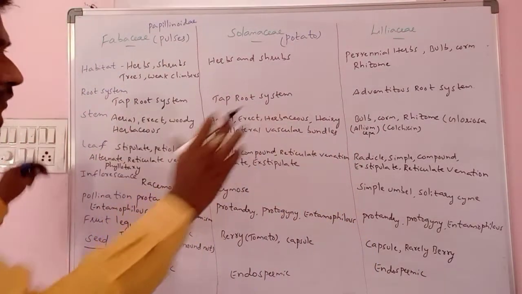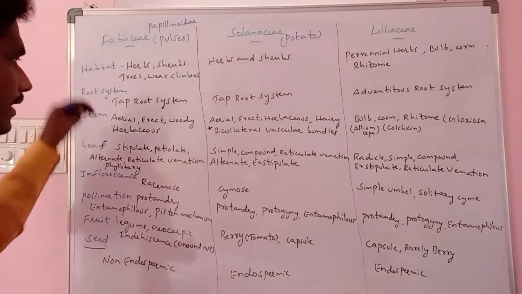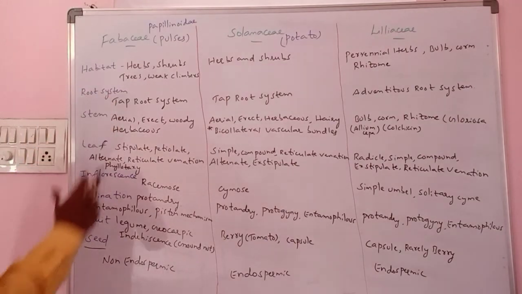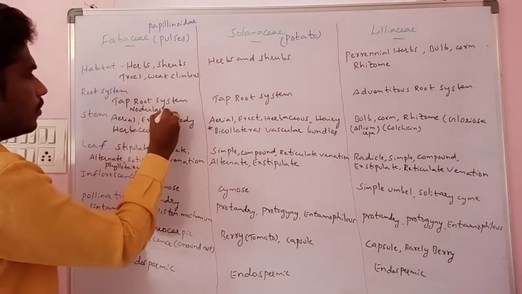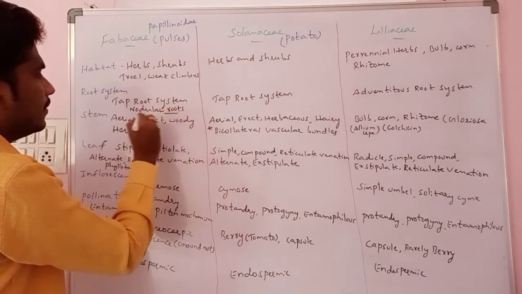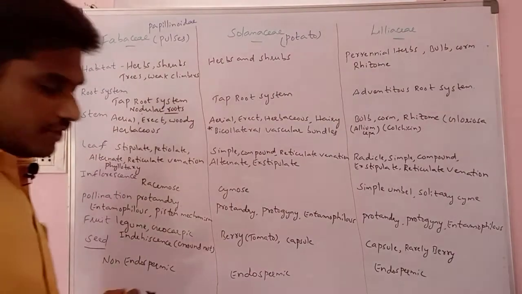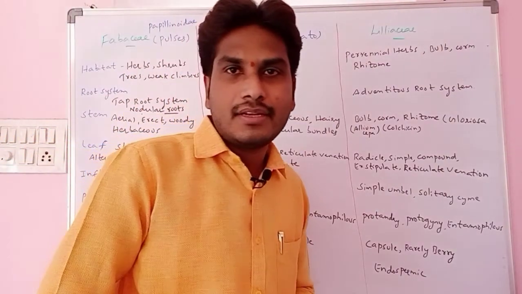This is about the characters, rigidity characters we are seeing. All the characters we have discussed, and here particularly, in the Fabaceae, nodular roots also we can see. Apart from taproot, nodular roots, for example with Rhizobium. They are useful for nitrogen fixation. This is about the common characters we have compared.